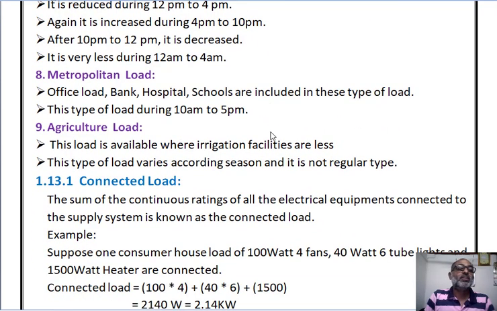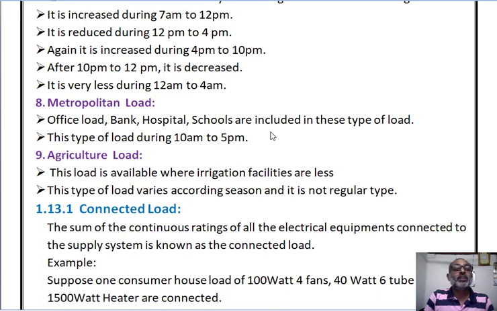Metropolitan loads. Office loads, banks, hospitals, schools are included in metropolitan loads. This type of load is available during 10 a.m. to 5 a.m. Now next, agriculture load. This load is available where the irrigation facilities are placed. This type of load varies according to season and it is not regular.